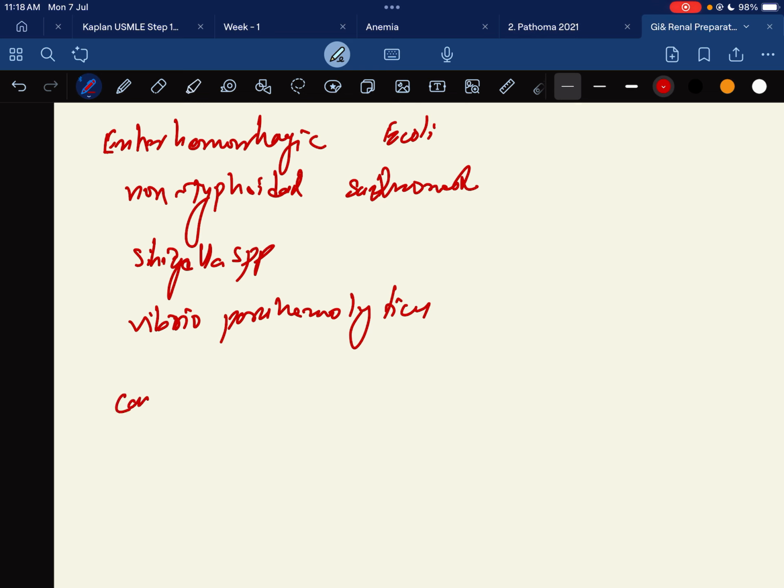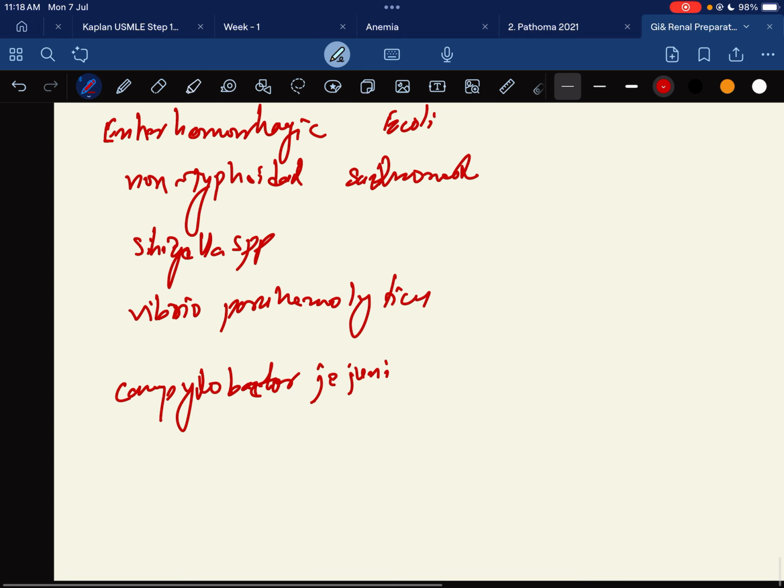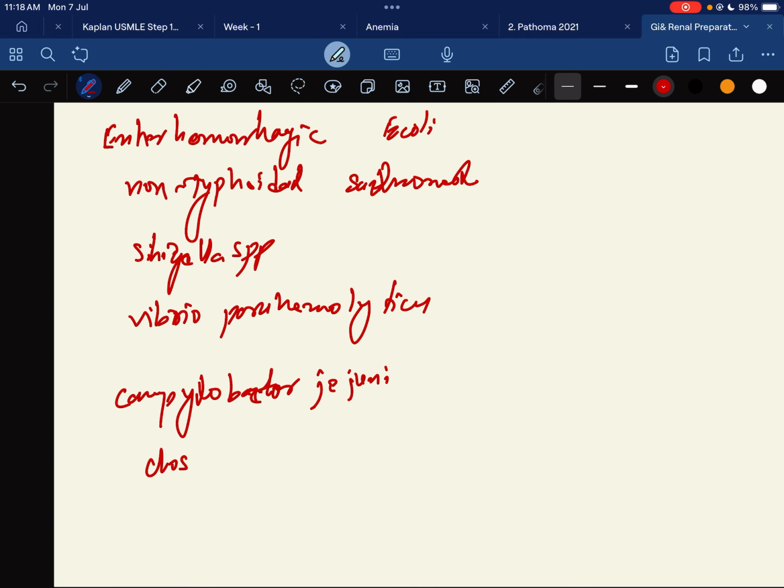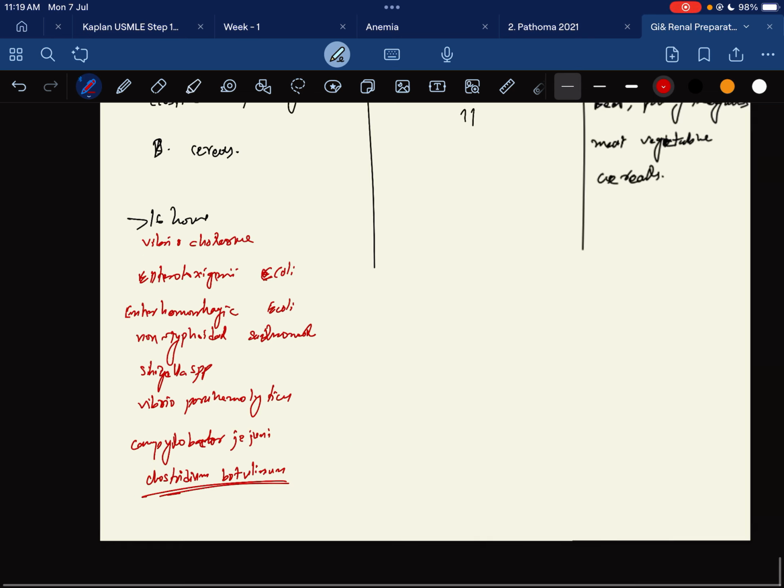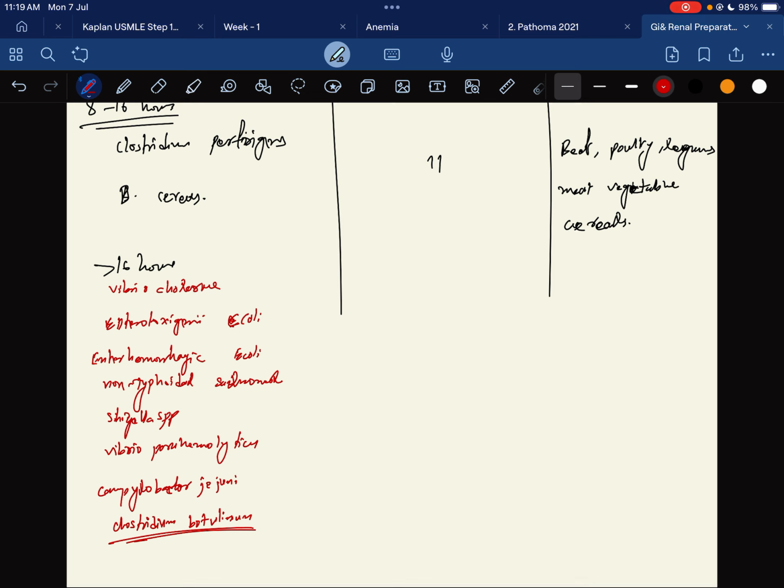After that, there is Campylobacter jejuni. Then there is Clostridium botulinum.